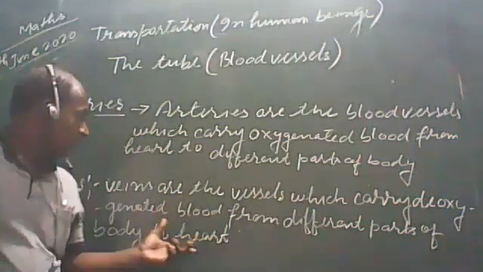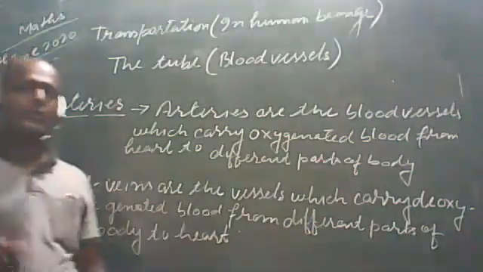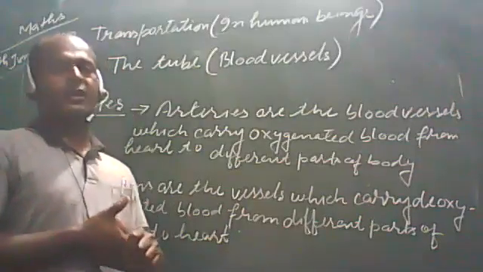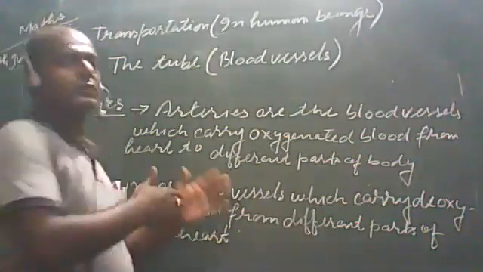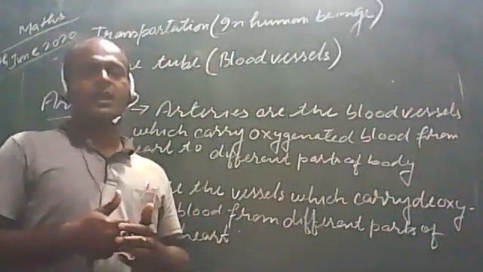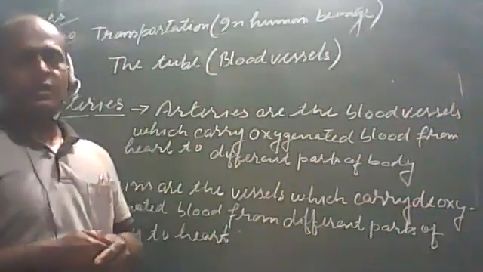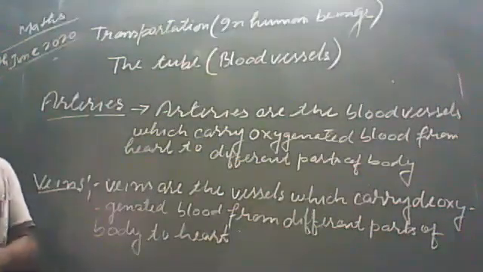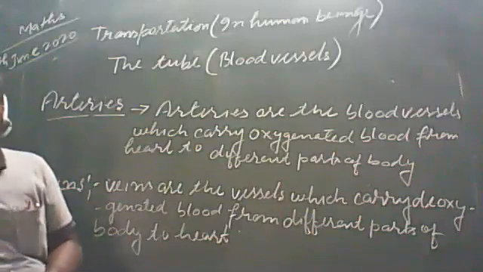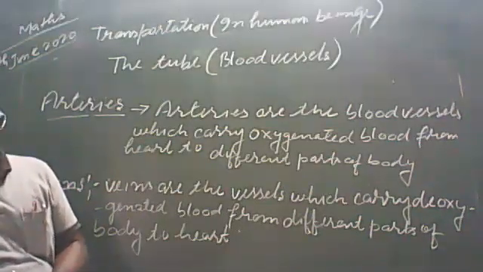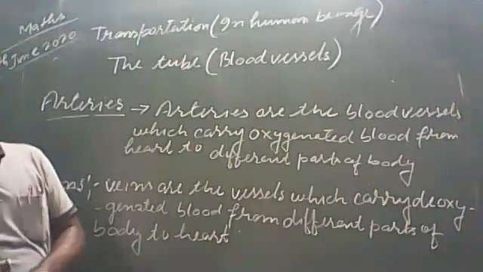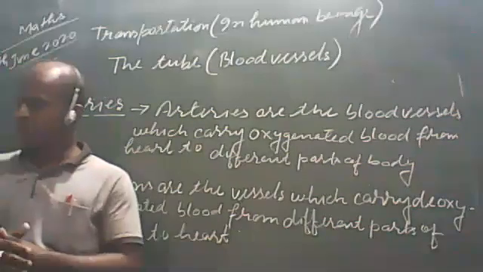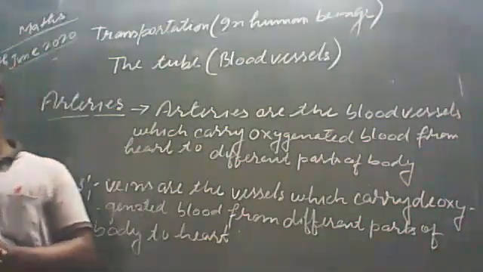Now, the veins are not very thick or flexible. The reason is that when the blood is transported to different parts of body and then returns to the veins, the pressure is very low. There is not much pressure, due to which they are not very thick. This is the difference between arteries and veins: arteries are thick and elastic, whereas veins are not very thick. Now students, we have to study the further topics also.